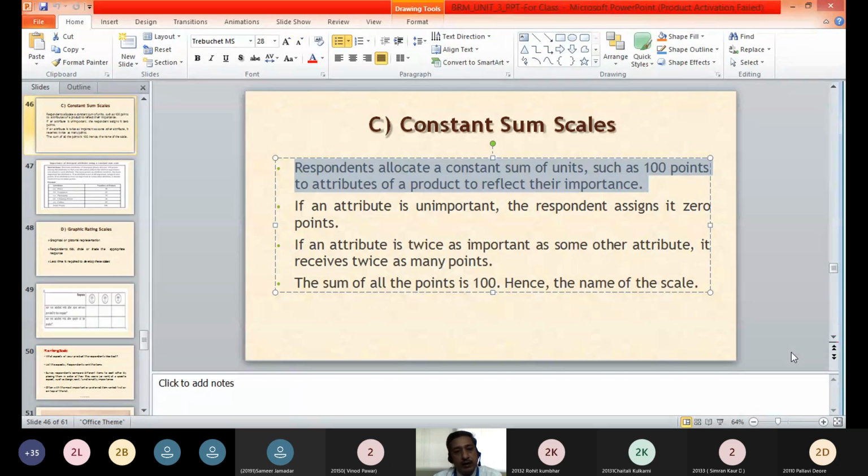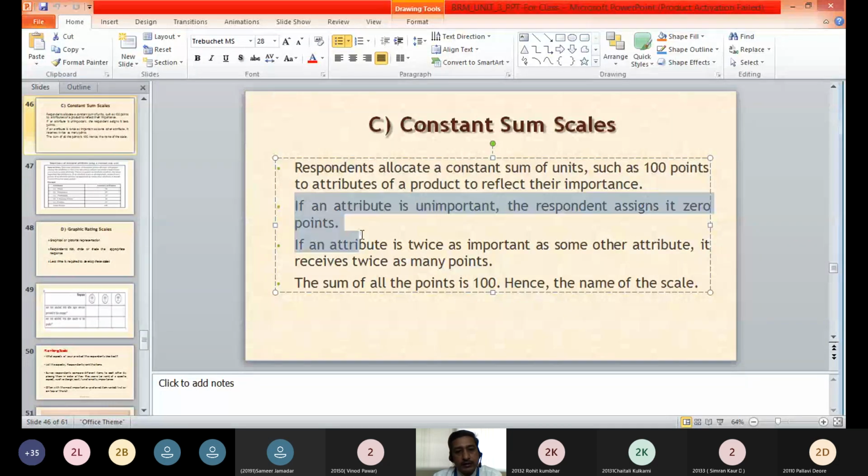So in this scale, a respondent is offered 100 points and he is told to divide these 100 points to different attributes of a particular product as per the importance which that respondent gives to each attribute. So if an attribute is unimportant, the respondent will assign 0 or minimum points to that particular attribute.